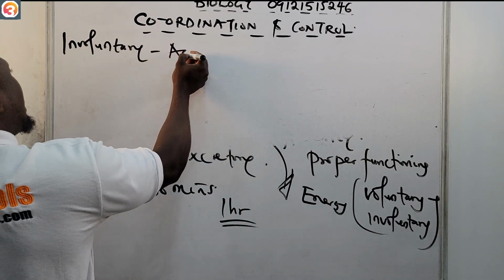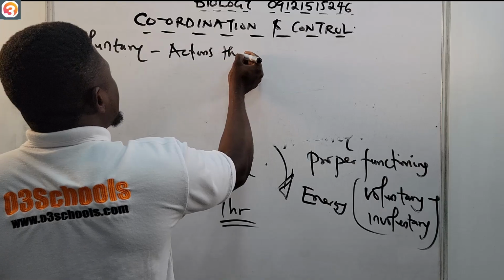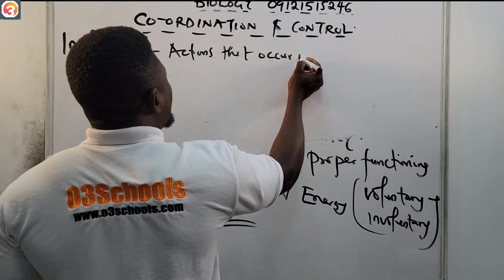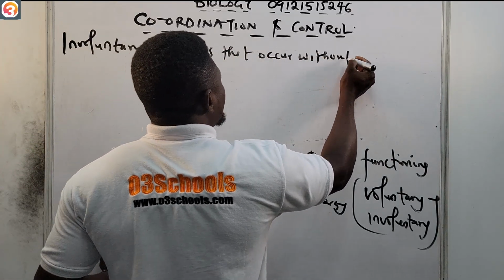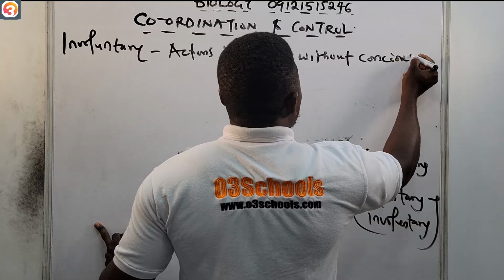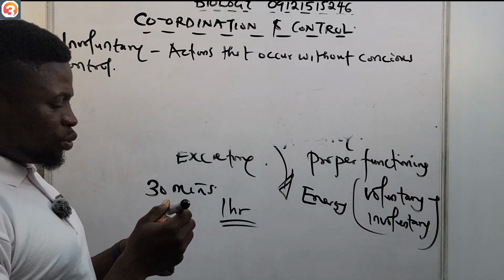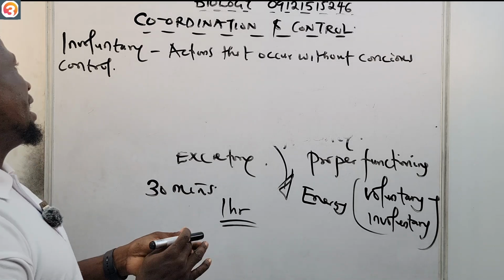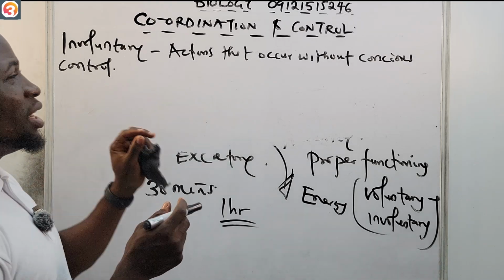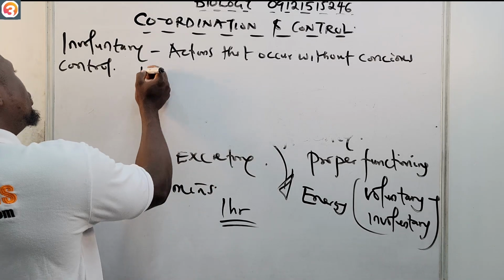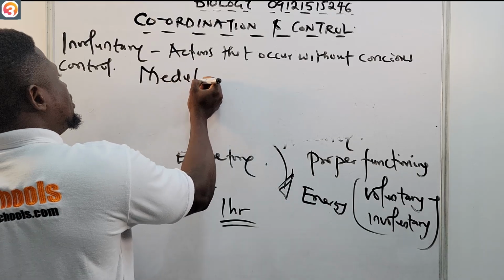The control center for involuntary actions is the medulla oblongata.